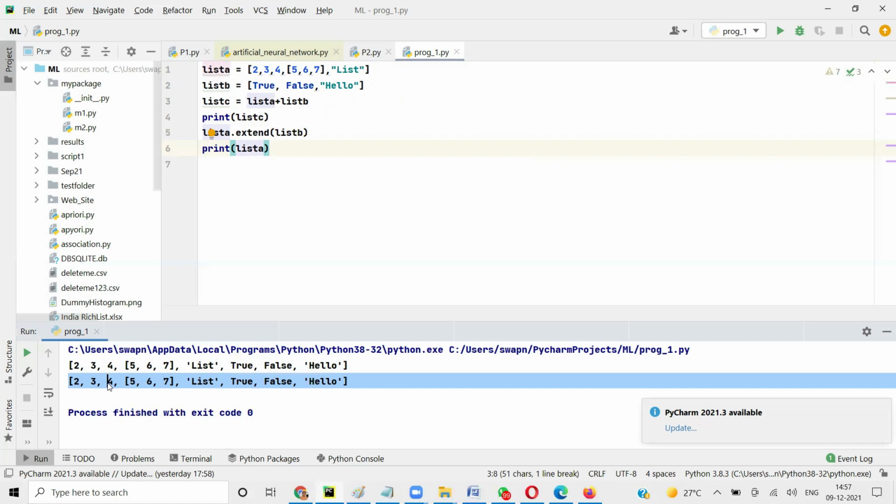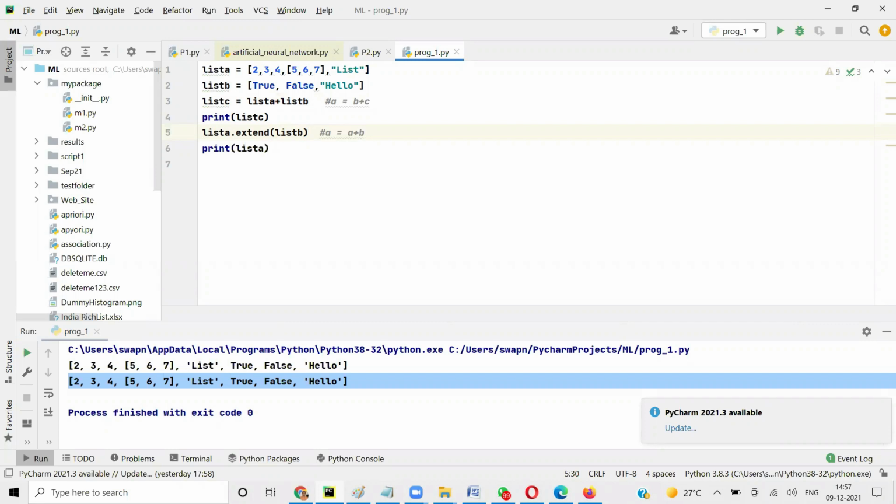This is like doing A equal to B plus C, and extend is like doing A equal to A plus B. Here B and C are added together and stored in a separate variable.